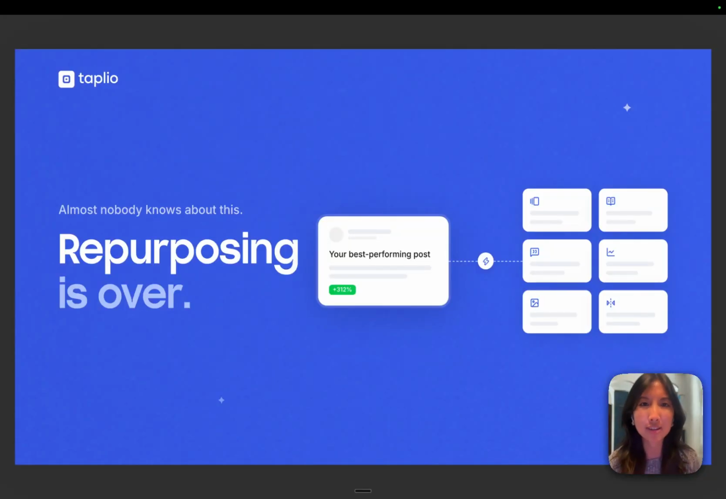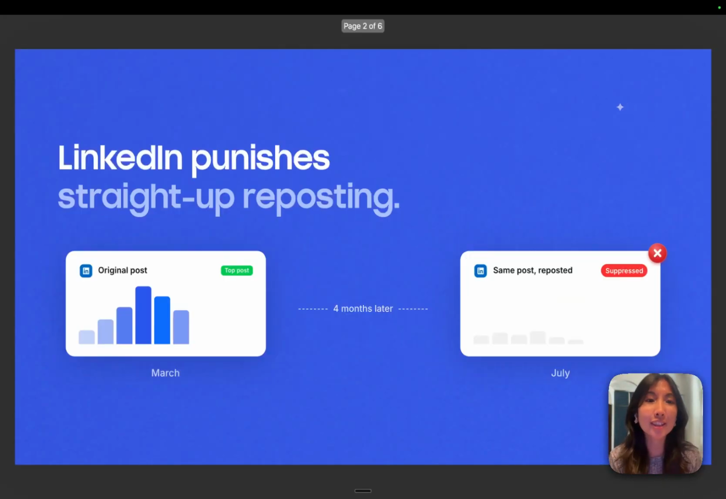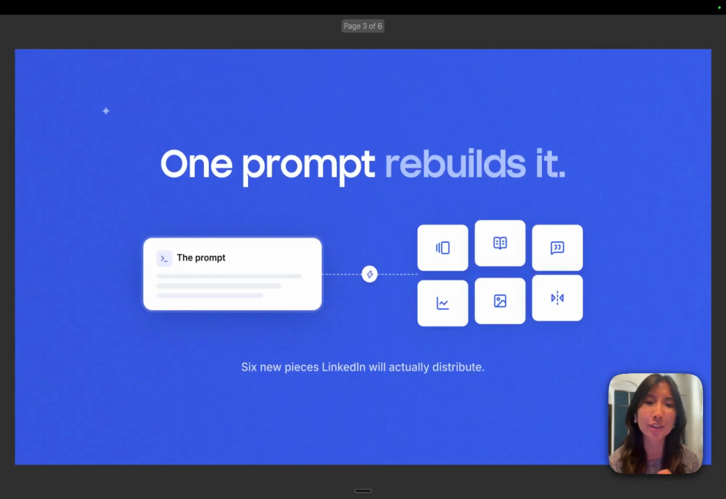Almost nobody knows about this, but the era of repurposing posts is over. Turns out, LinkedIn has started punishing straight-up reposting. I reposted my best LinkedIn post 4 months later, and honestly, it was nothing compared to its original reach. In this video, I'll show you the one prompt though that takes your best performing post and rebuilds it into 6 new pieces of content that LinkedIn will actually distribute.